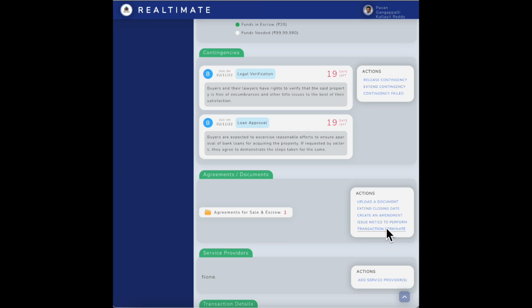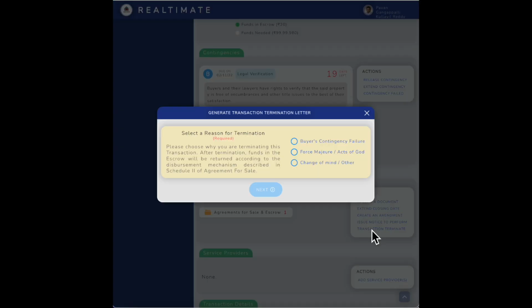And then there's transaction terminator. So worst case, what could happen? A notice to perform is sent, and there's no response from the buyer for 3 days. So then the transaction could be terminated. And likewise, it works the other way as well. The buyer could also issue a notice to perform. The seller has not done anything, didn't turn up at registration, then he could terminate.